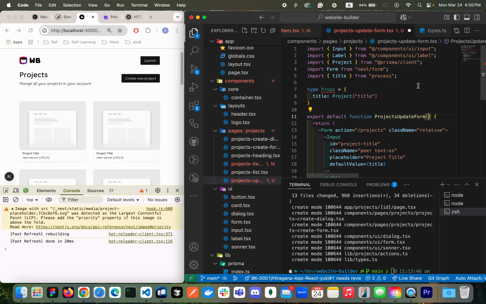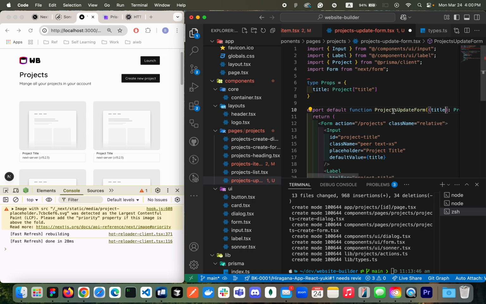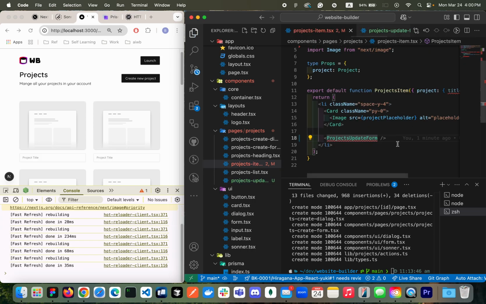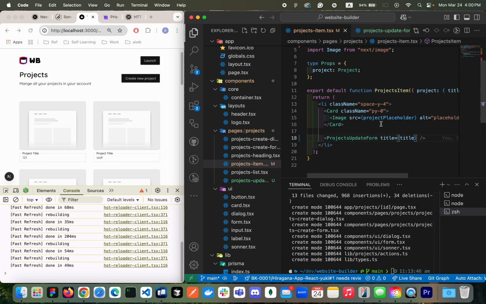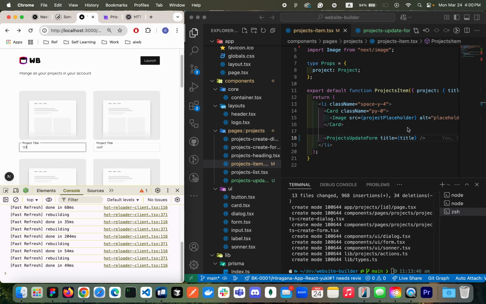So it's one global way of updating the type in the future, just in case. I don't know, it's just a small habit, right? So title, which is good. And then we're going to pass the title over here. Title, come on, title. Great.